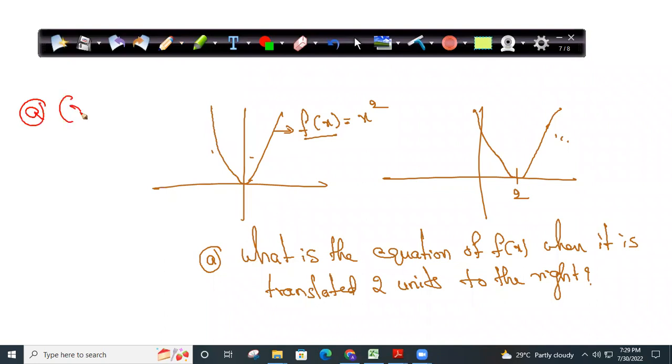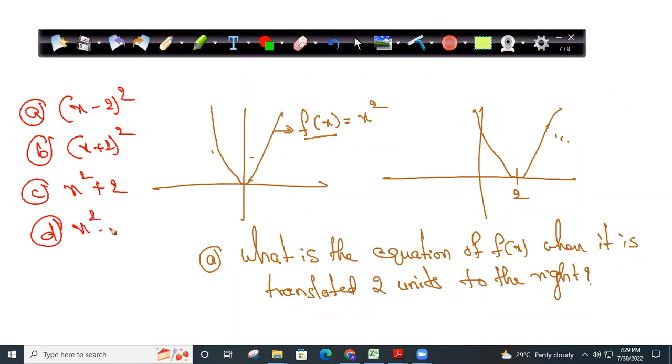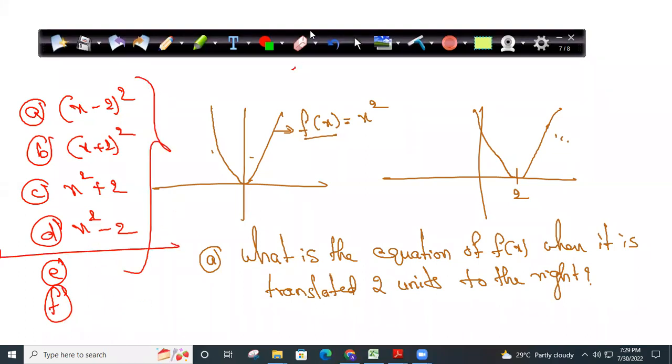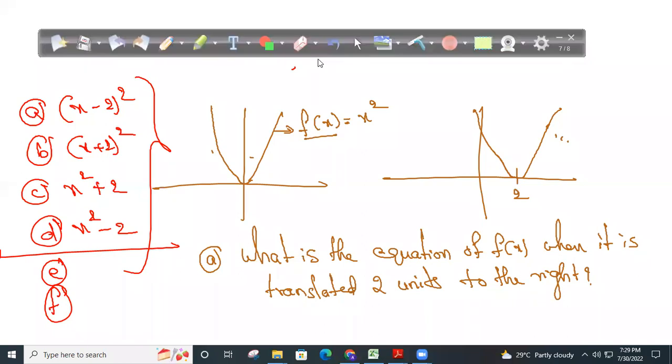Option A, x minus 2 whole square. Option B, x plus 2 whole square. Option C, x square plus 2. Option D, x square minus 2. You also want me to go option E and option F, or 4 options are sufficient? I think 4 options are sufficient. If you want, I can give even 10 options. Giving options is one of the most important things.